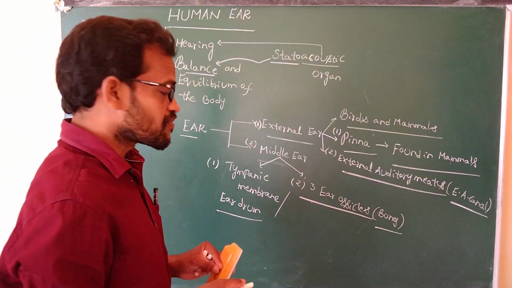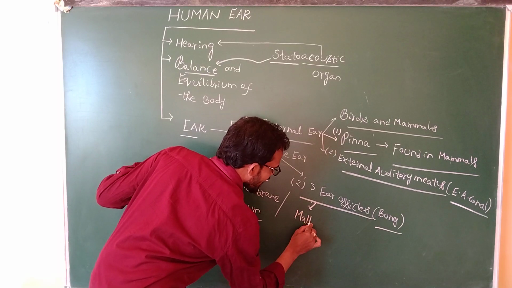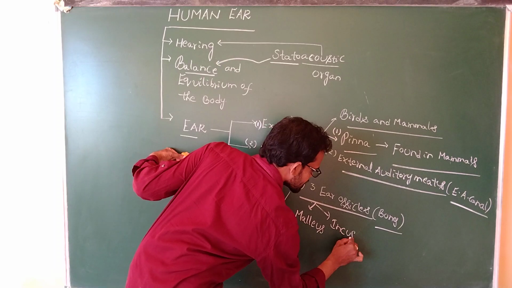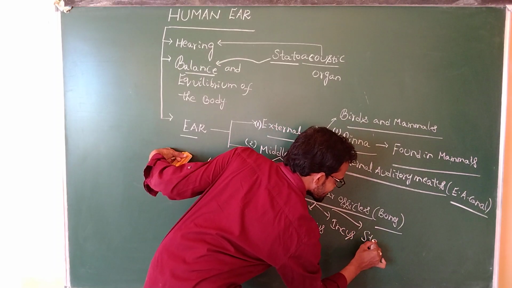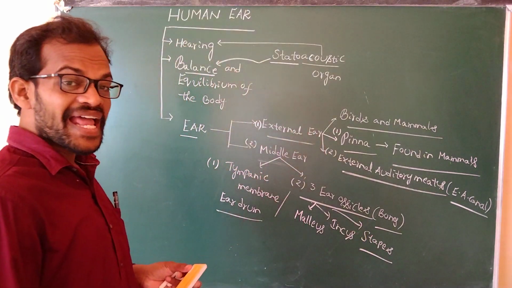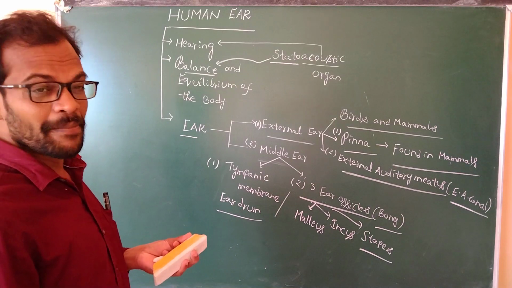What are the three ear ossicles? Malleus, incus, and stapes. Three bones are present in the middle ear.